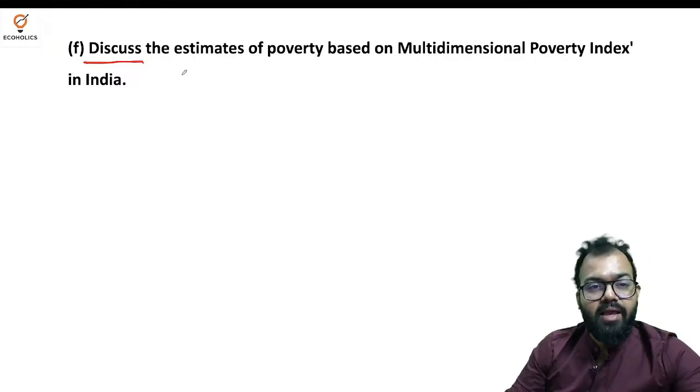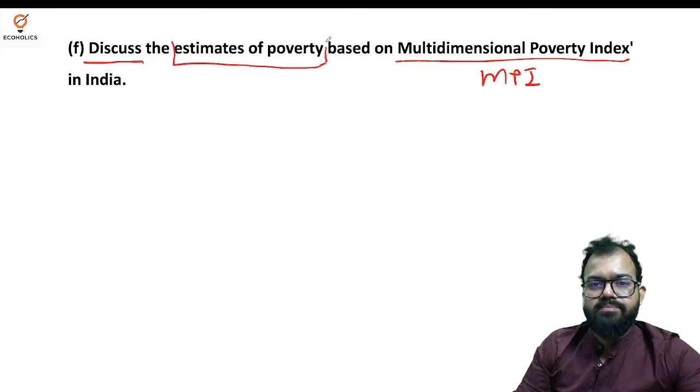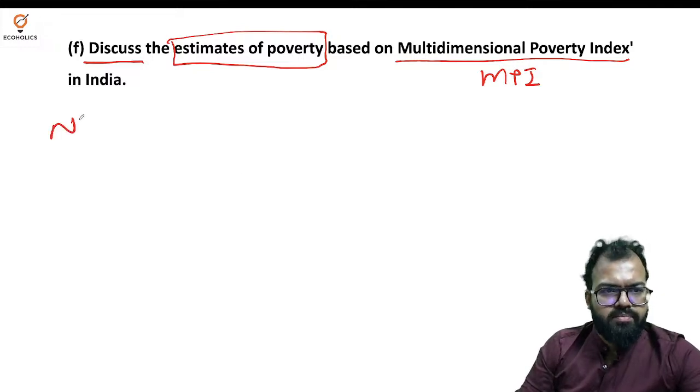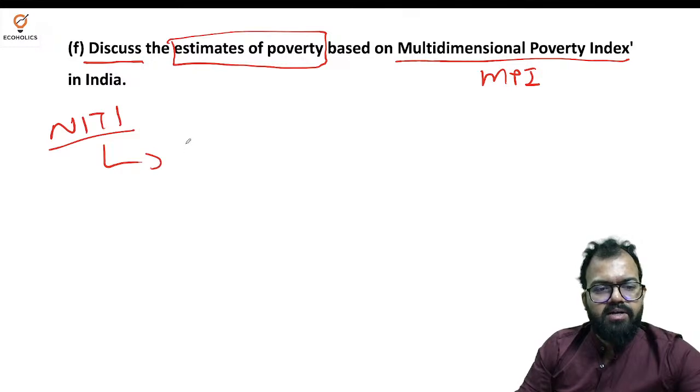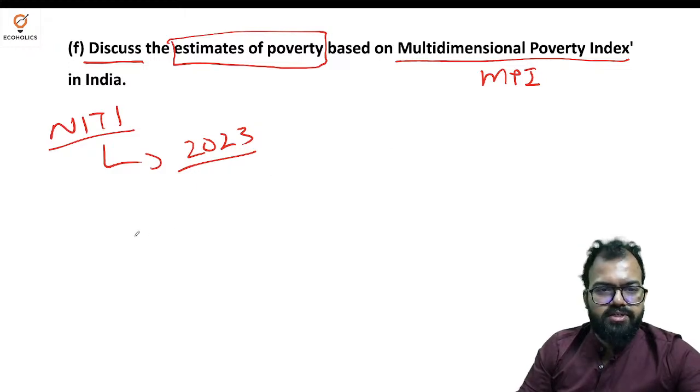Next: discuss the estimates of poverty based on the Multidimensional Poverty Index in India. Very popular MPI. What you need to discuss is the estimates of poverty. Very direct, very simple question. Now NITI Aayog released the National Multidimensional Poverty Index in 2023.